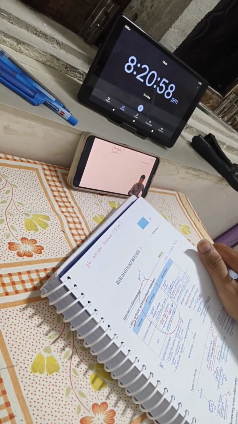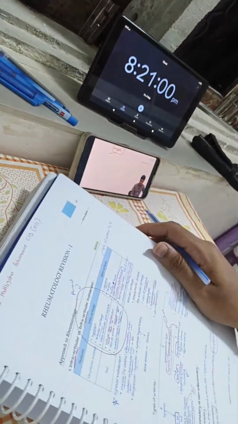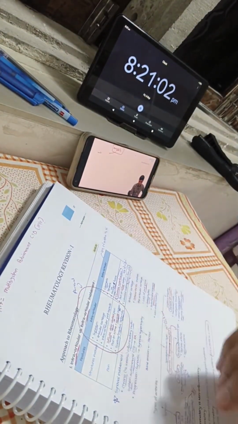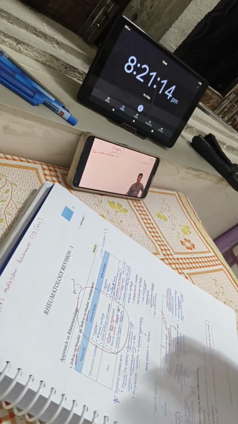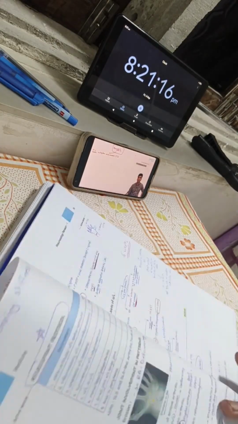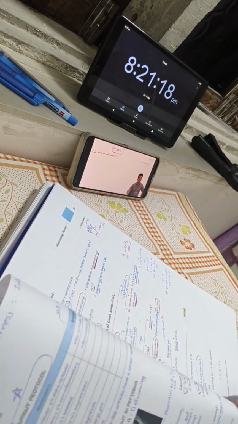So I'm asking you, what is rheumatoid arthritis? Then your answer must be that this is a multi-system autoimmune CTD, a multi-system autoimmune connective tissue disease. I will add to that and say this is the most common multi-system autoimmune CTD. The most common multi-system autoimmune CTD is rheumatoid arthritis.